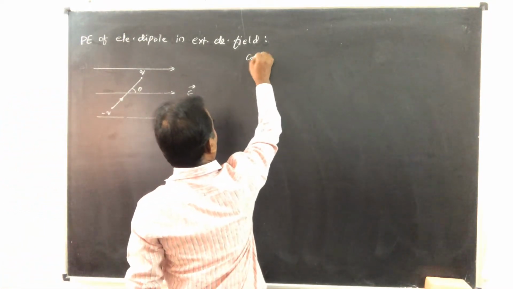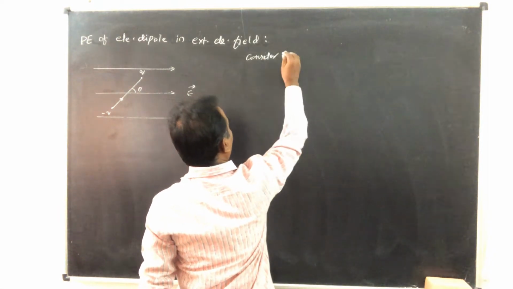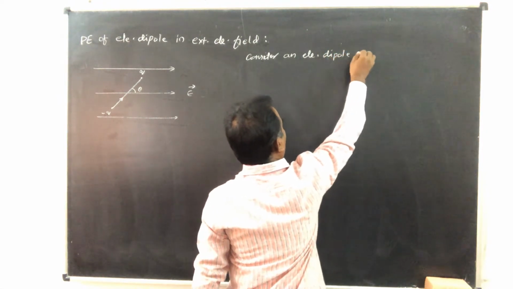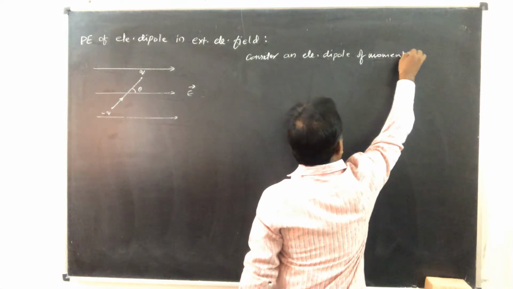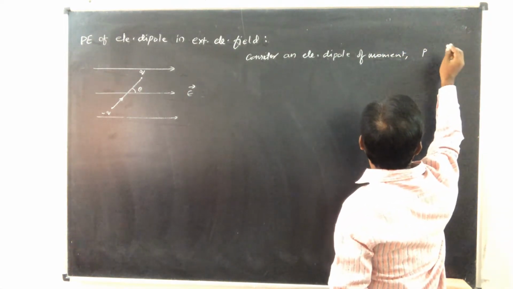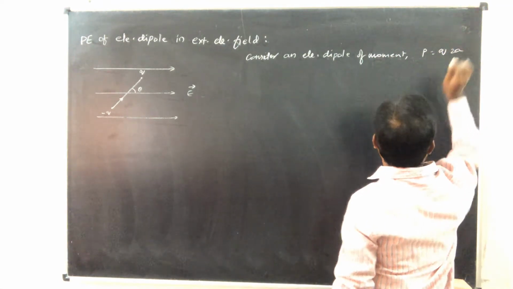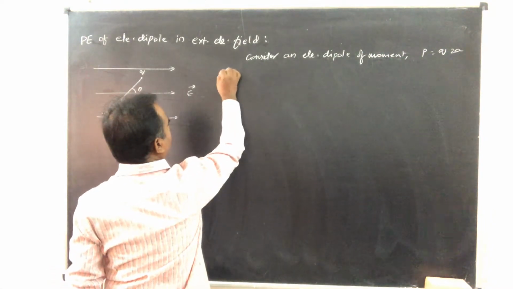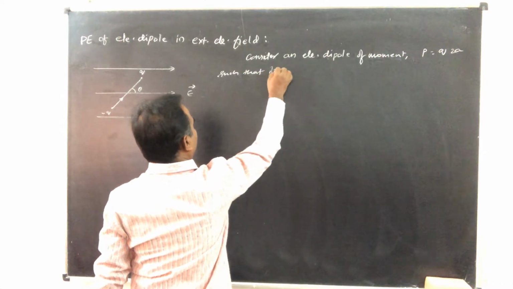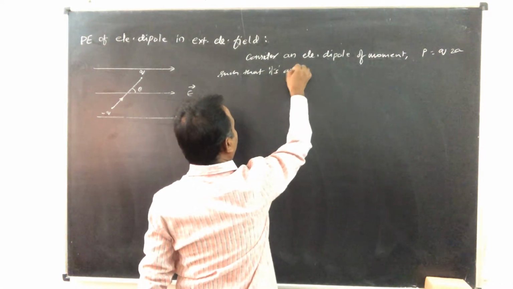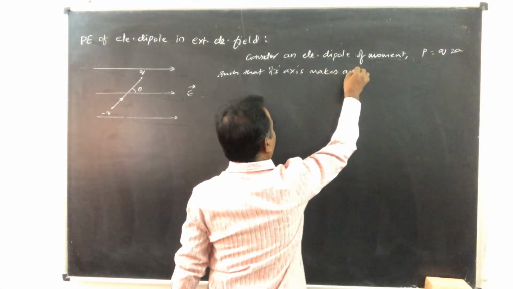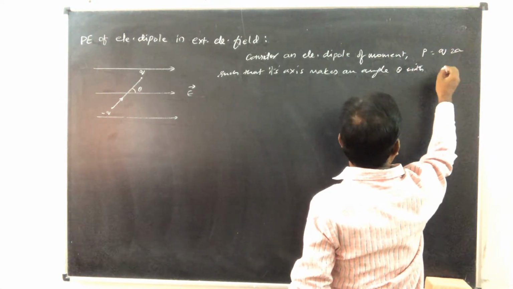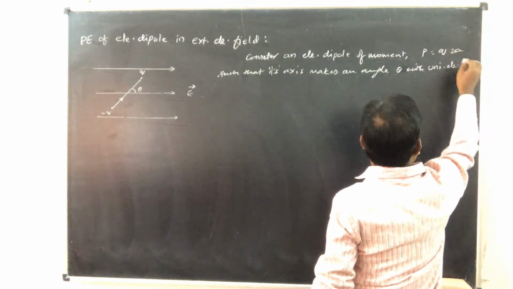So first you mention that consider an electric dipole of moment P is equal to q into 2a, such that its axis makes an angle theta with the uniform electric field.